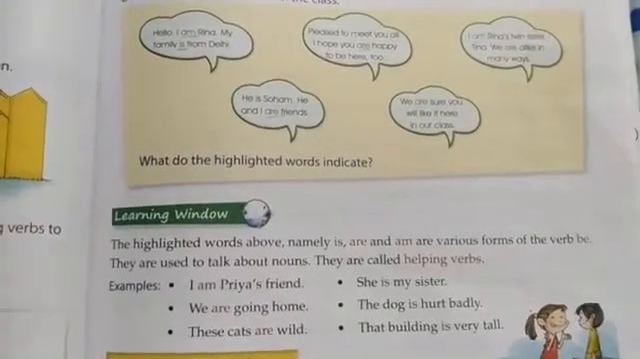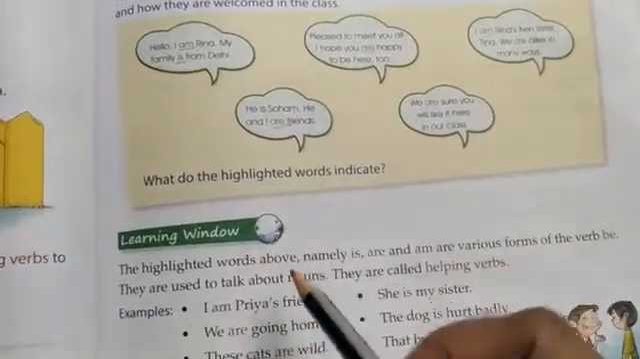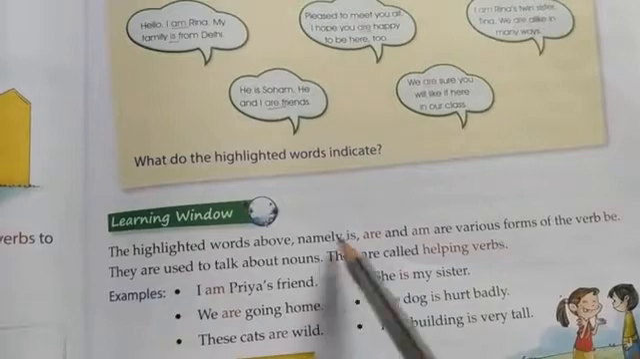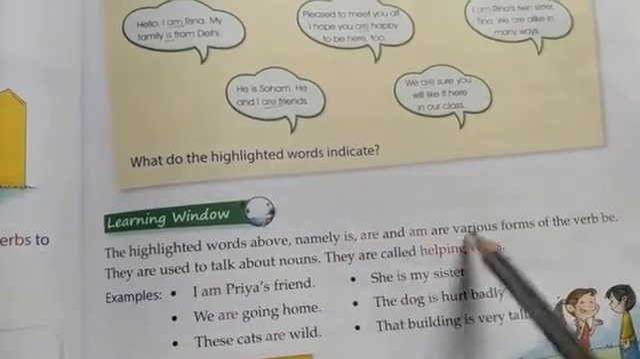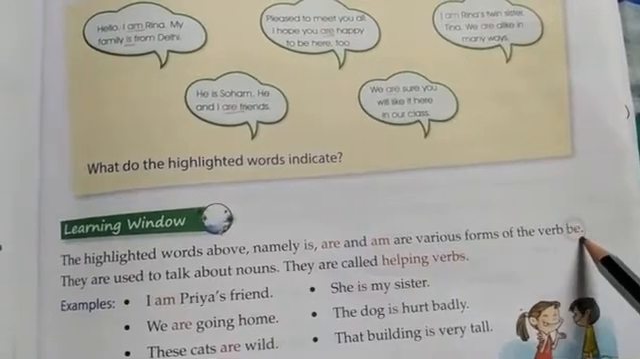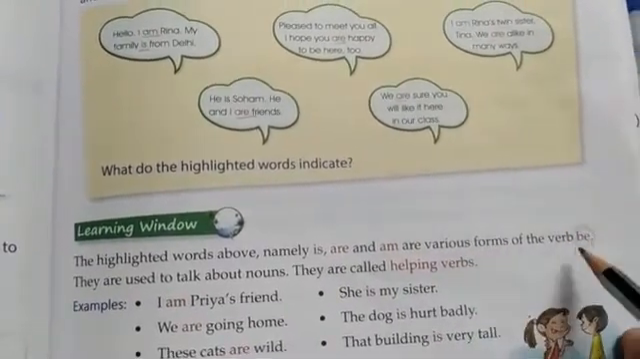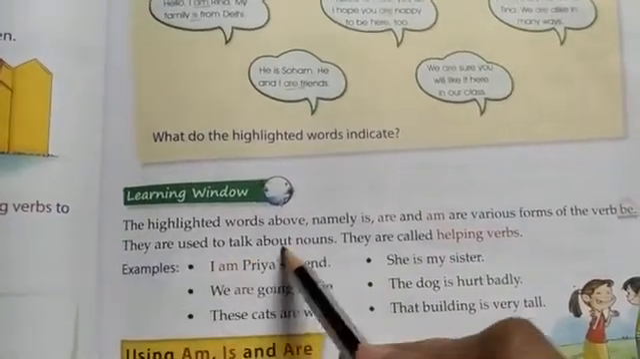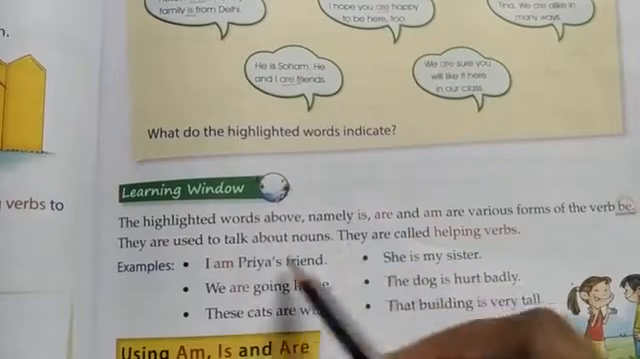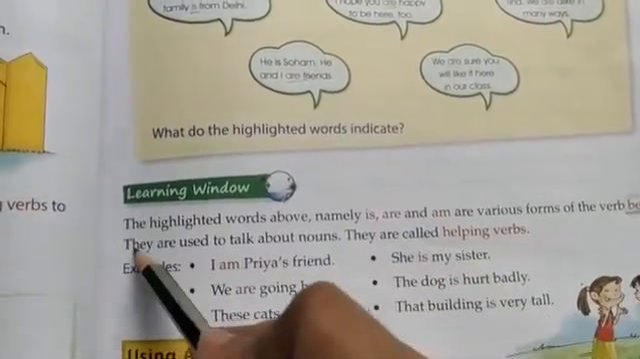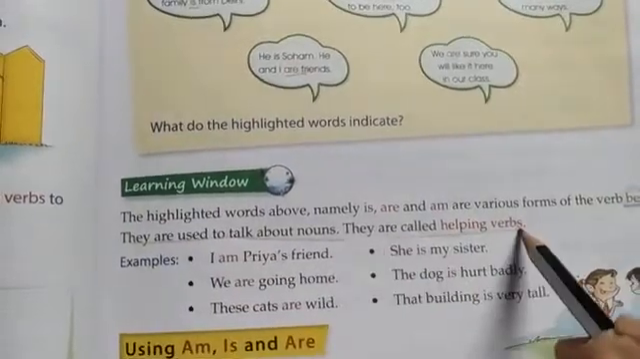Okay. So what do these highlighted words indicate? The highlighted words, namely is, are and am, are various forms of the verb be. So we know verbs are doing words and these are the various forms of the verb be. They are used to talk about nouns. What are they used for? Is, are, am. They are used to talk about nouns. They are called helping verbs. So these are the helping verbs.